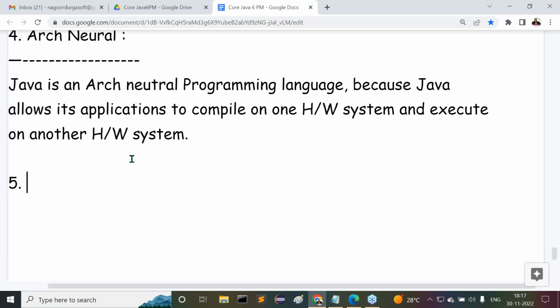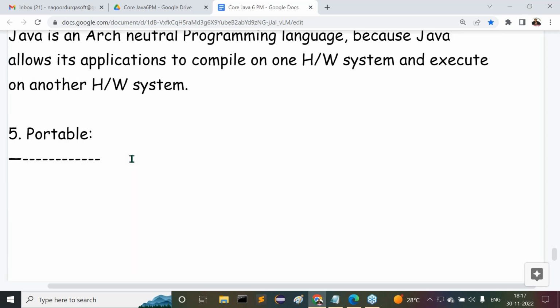Now tell me, the fifth feature here we understood, right? Am I right or not? Portable. Java is a portable programming language. What's the meaning of this portable programming language? Listen, guys, all of you listen carefully. One simple example I'm telling to you, try to understand this example. Very, very simple.